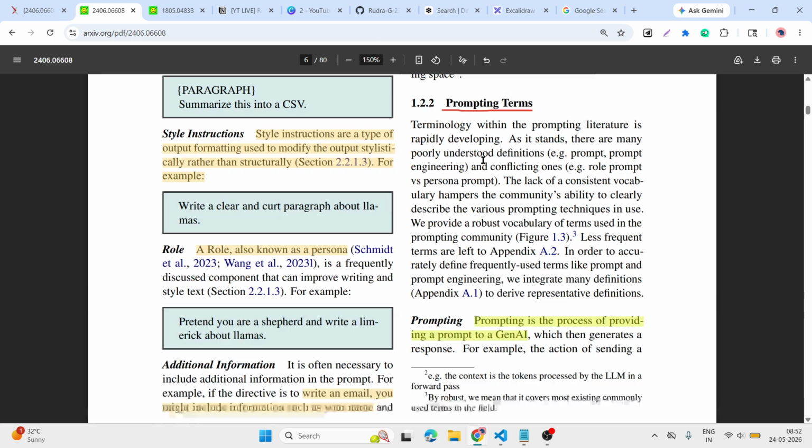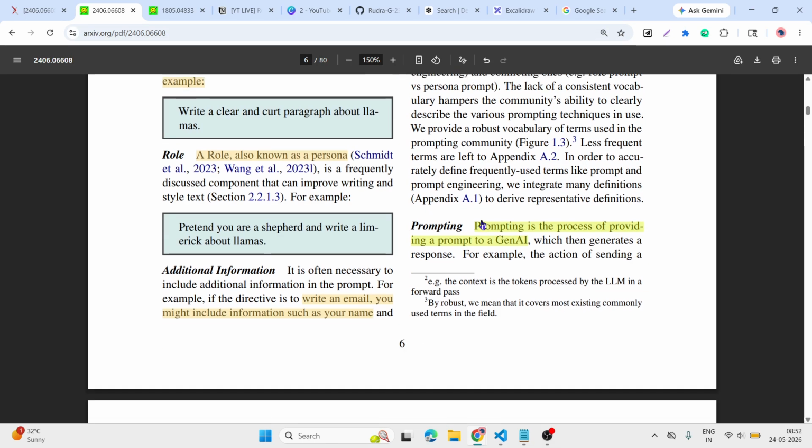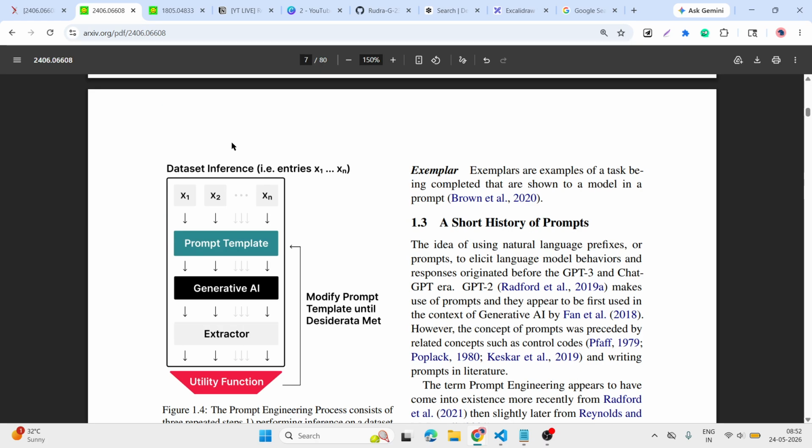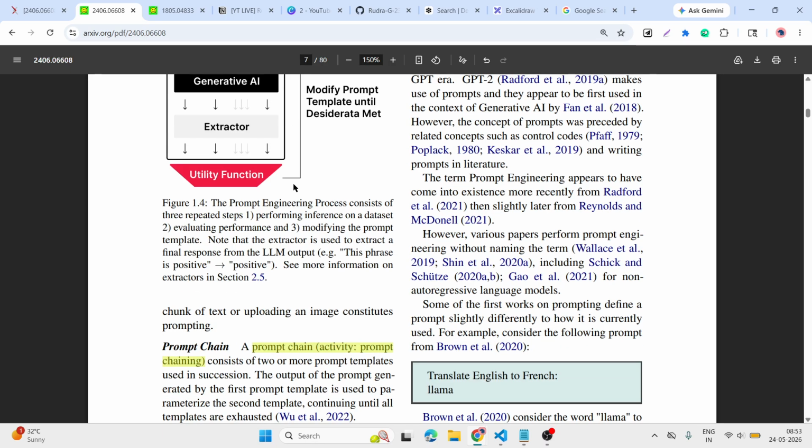Next, a few prompting terms. We have heard about prompting. What is prompting? Prompting is the simple process of providing a prompt to a generative AI. Simple. In these examples, the researcher takes a few research papers and gives the prompt to the generative AI, and the generative AI extracts from these data sets, then the utility function, and it gives an output, and you can revise that like this.